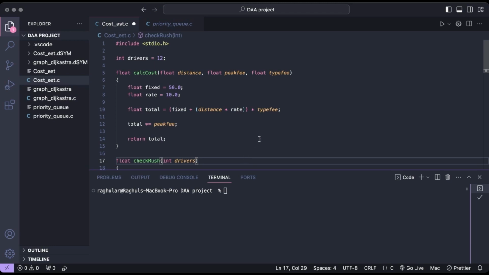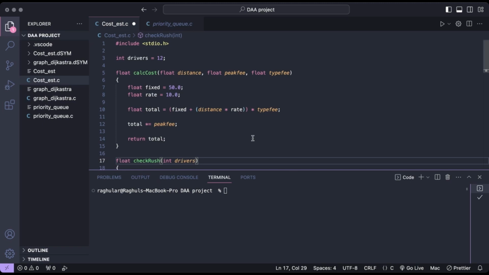So this is the code which primarily computes the total cost of the fare of a ride, and it takes various parameters. The functionality of the code follows. First we include stdio.h, which allows us to take input and output. Next we declare a variable of type integer named drivers and assign it a value of 12.